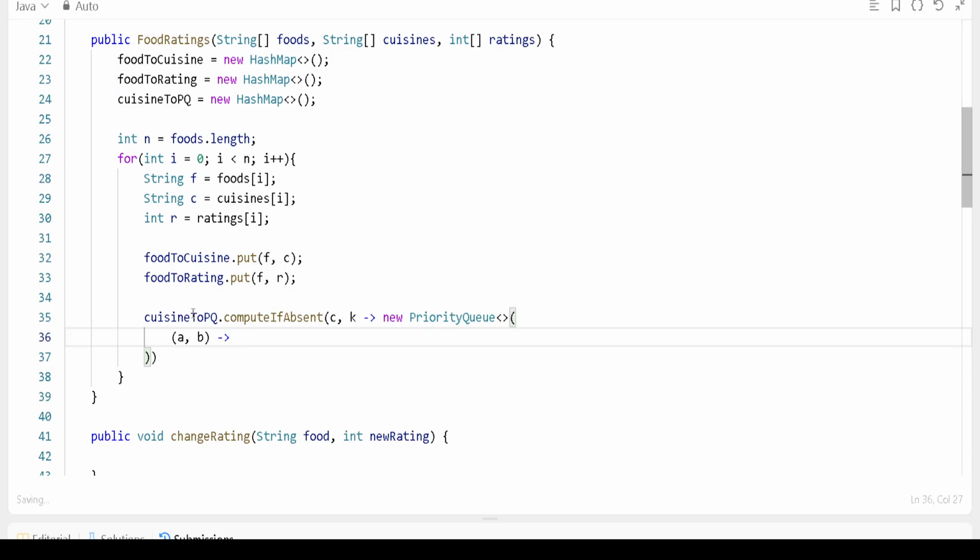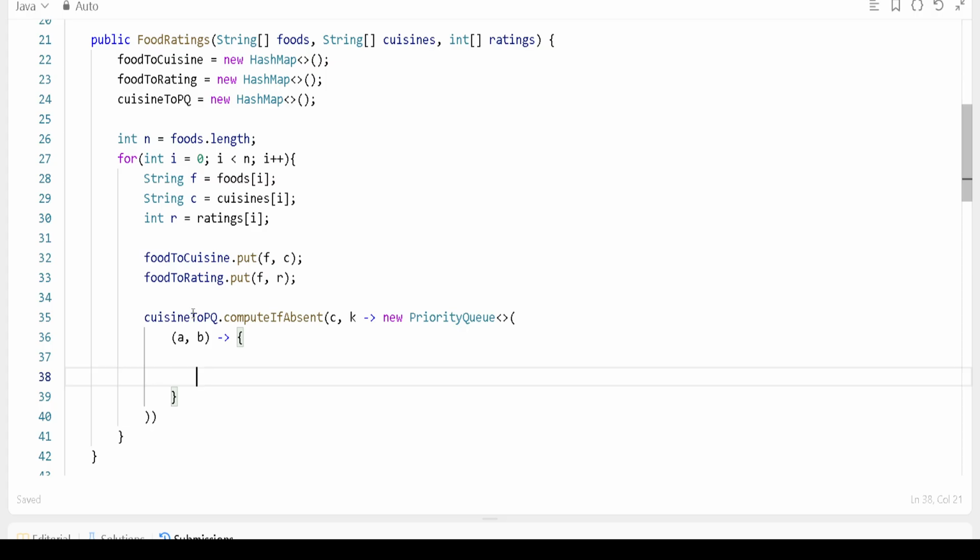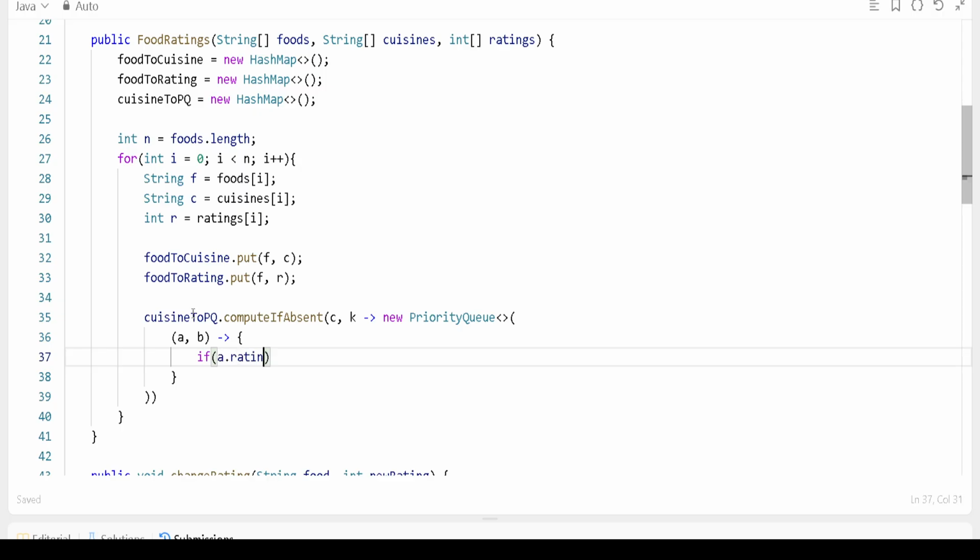How are we going to check? Let's think about the condition, give me 1 second. Very first, if a's rating, meaning the first food's rating, you can give f1, f2 also. Let's suppose the very first rating is there, right? If the first rating is not equal to b's rating, it means I want to check the rating of the food, right?